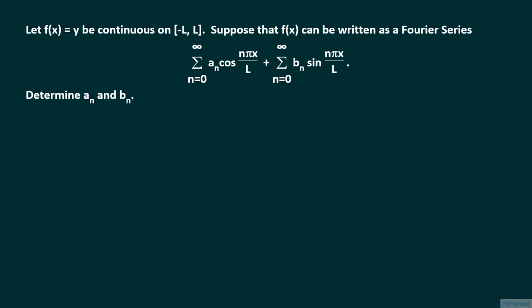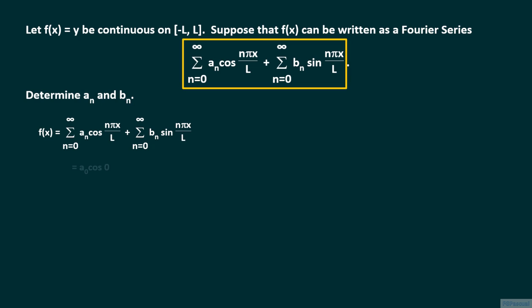In this lecture, we will derive the formulas for the coefficients of the trigonometric Fourier series for a continuous function that is defined on a closed interval from -L to L. The trigonometric Fourier series is given by the summation from n equals 0 to infinity of a sub n times cosine n pi x over L plus b sub n times sine of n pi x over L.